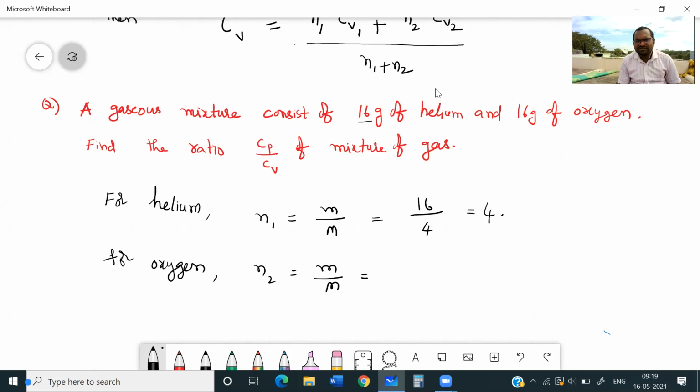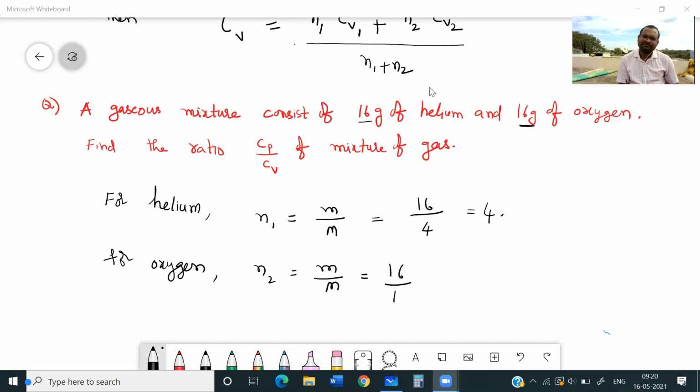The mass of oxygen given is 16 grams. What is the molecular mass of oxygen? Some students have sent 16, some are sending 32.